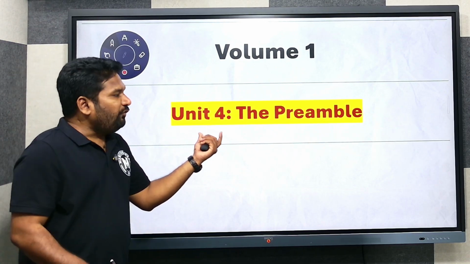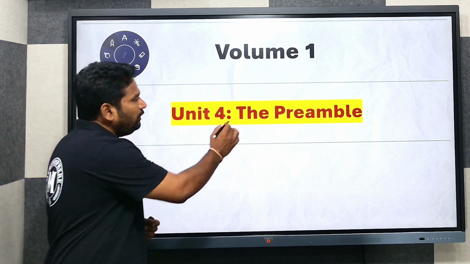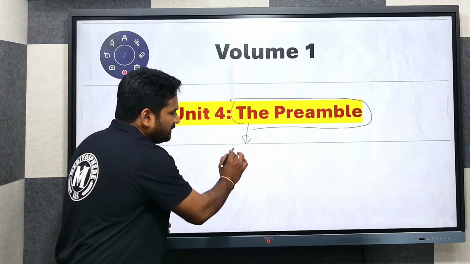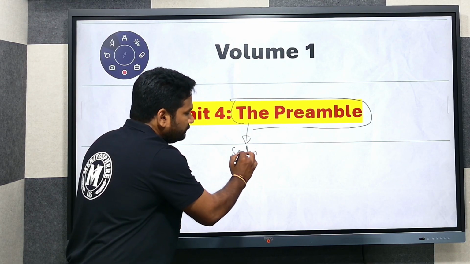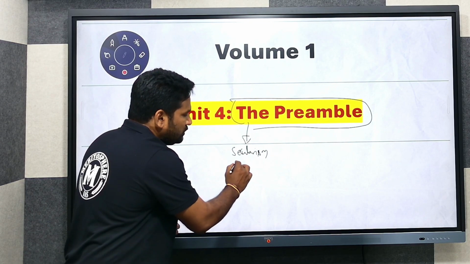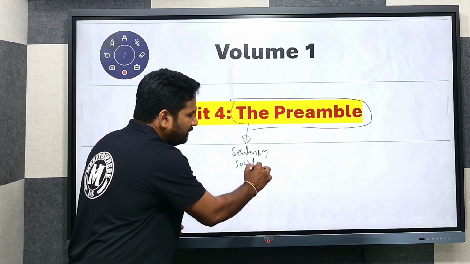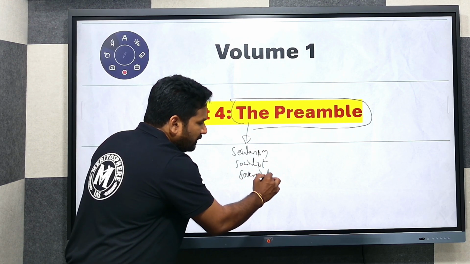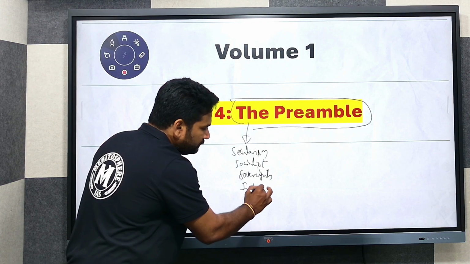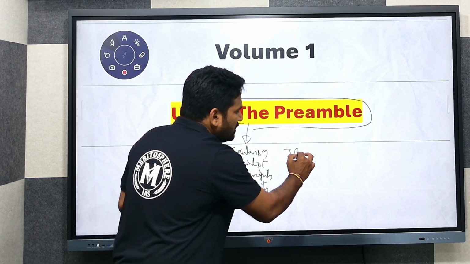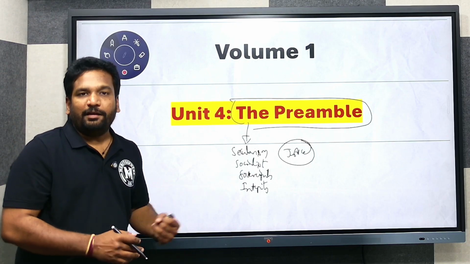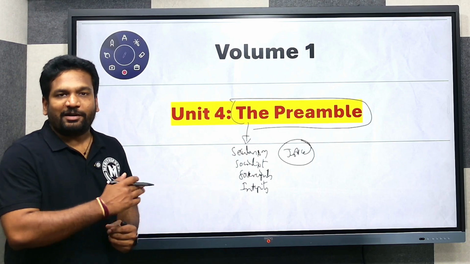Unit 4, the preamble. Here we are going to discuss the preamble and the keywords involved in it, such as secular, socialist, sovereignty, integrity, justice. All these keywords will be dealt with in a detailed manner with certain examples from the Indian perspective.